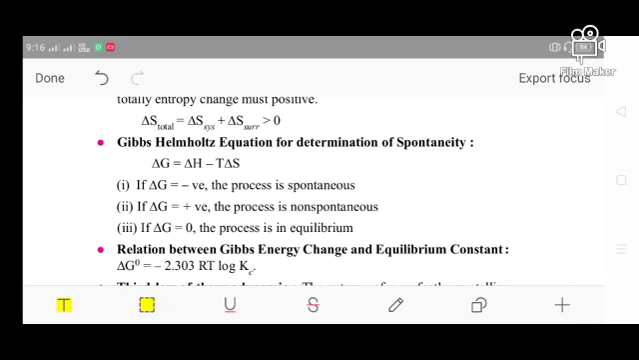After that, the Gibbs-Helmholtz equation. It is a very simple thing. We'll discuss it in the later class. Till then, keep watching.